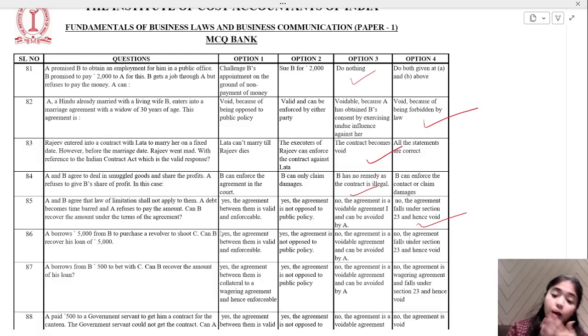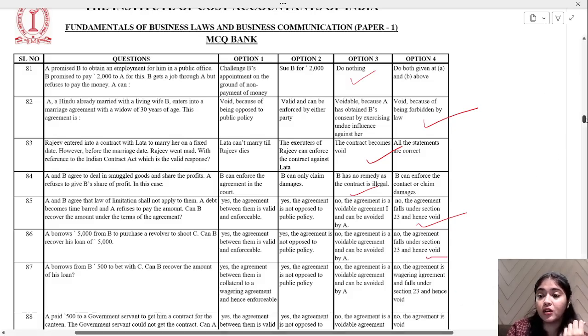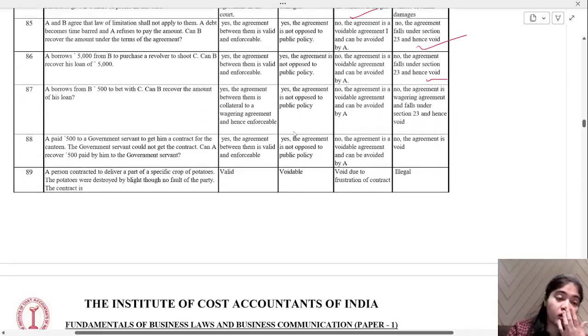The agreement falls under section 23 and hence is void. Okay, you can't recover this. You're purchasing a revolver, that is not allowed. That's only allowed to policemen or the army and navy and so on.